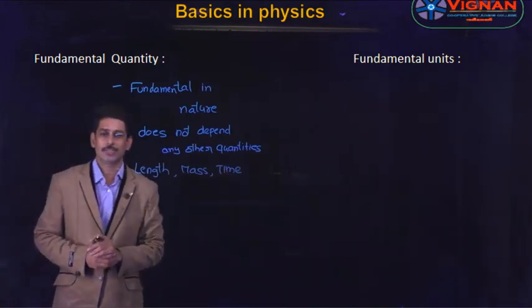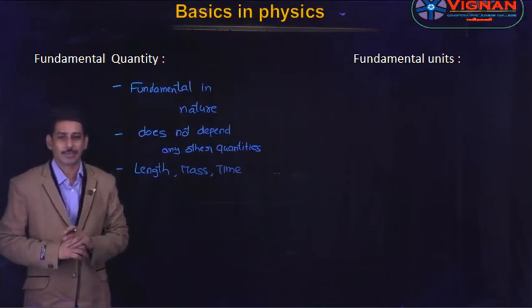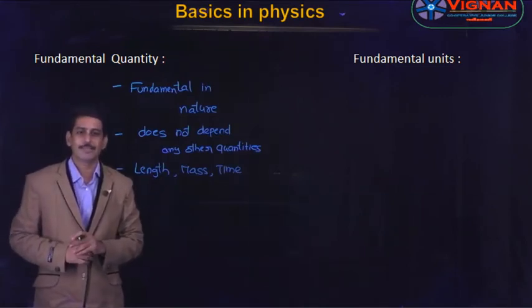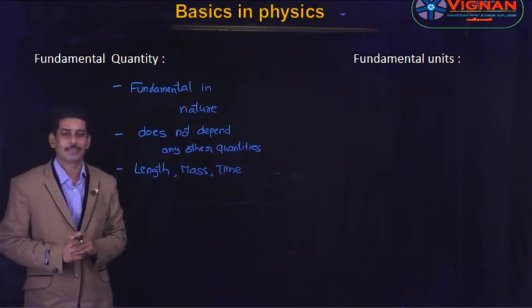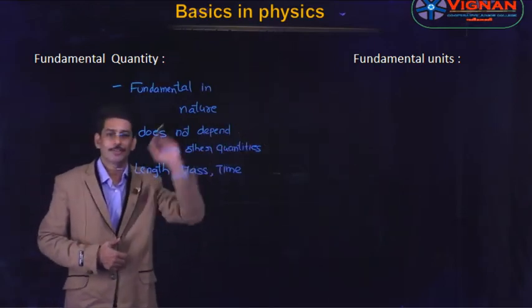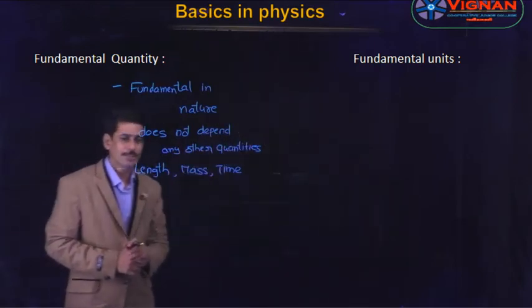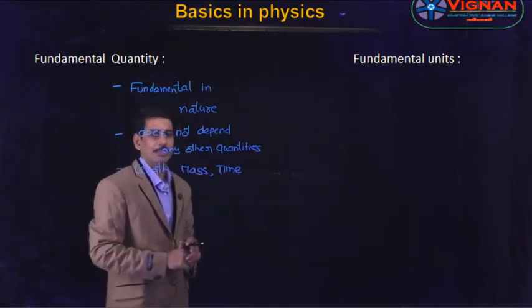Okay students, let us see once again. The quantities which are fundamental in nature are called fundamental quantities, and these quantities do not depend on any other quantities. Length, mass and time are the fundamental quantities. And let us see what is meant by fundamental units. The units in which these fundamental quantities are expressed are known as fundamental units.